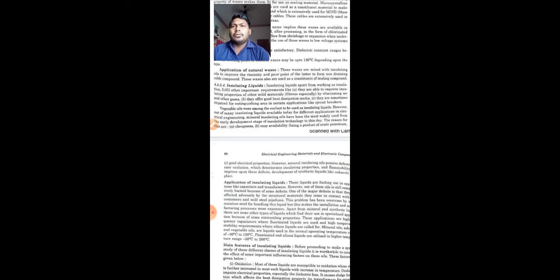So there should be a proper medium which will extinguish the arc quickly. If this material is an insulating liquid, it will help us to extinguish the arc more rapidly. For instance, suppose this insulating medium has moisture or water content. What will happen? This arc will be more vigorous and more dangerous. As a result, this arc may cause damage.